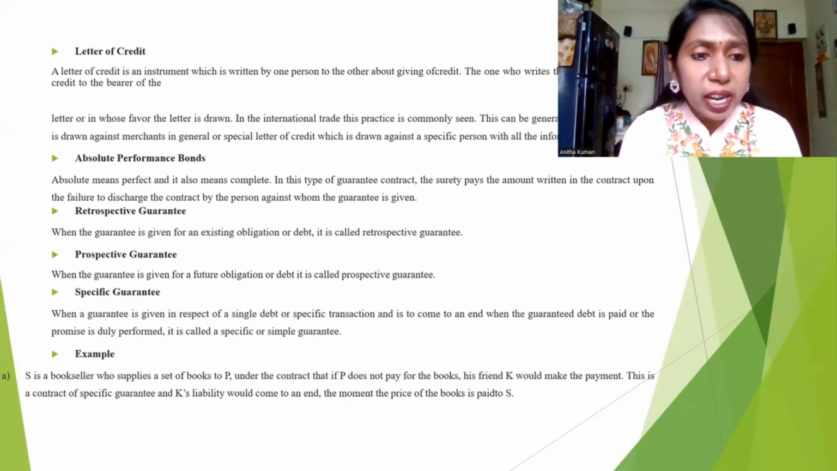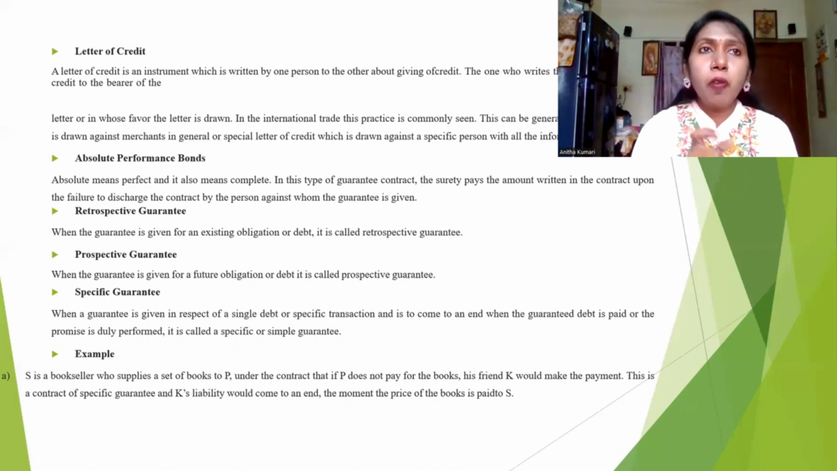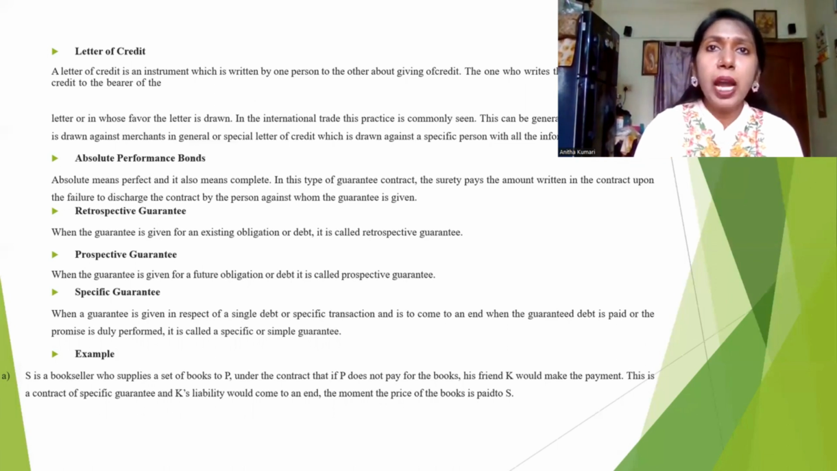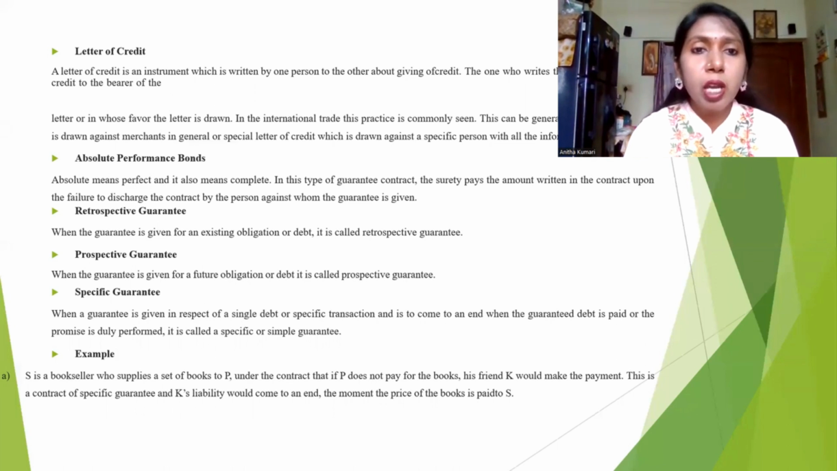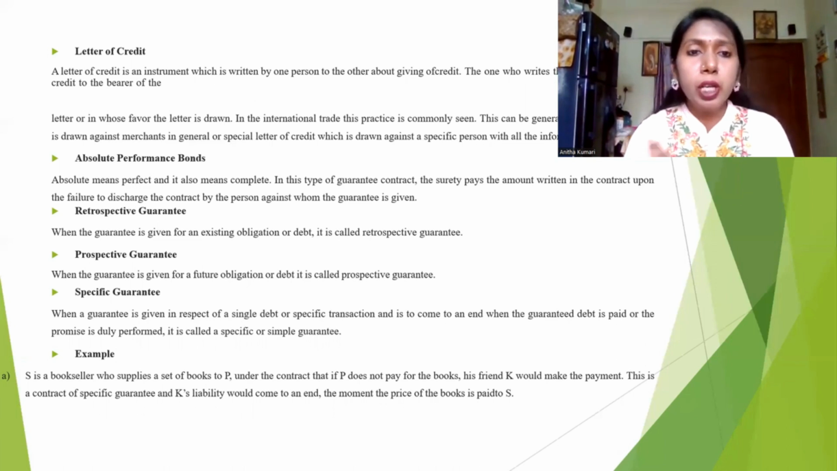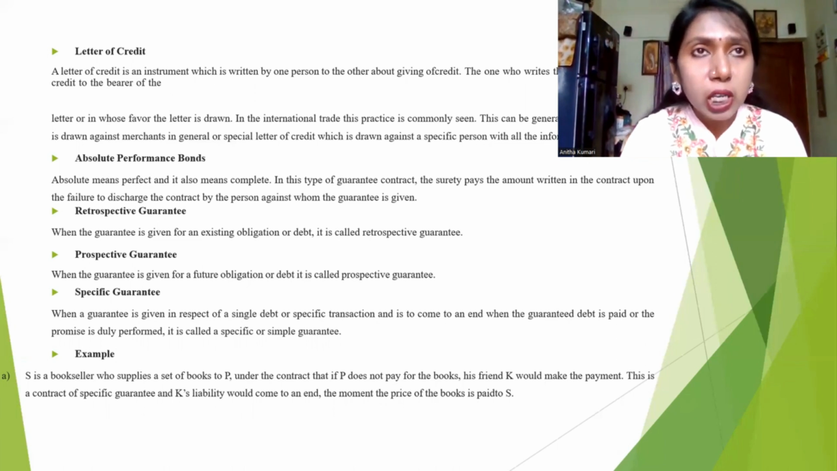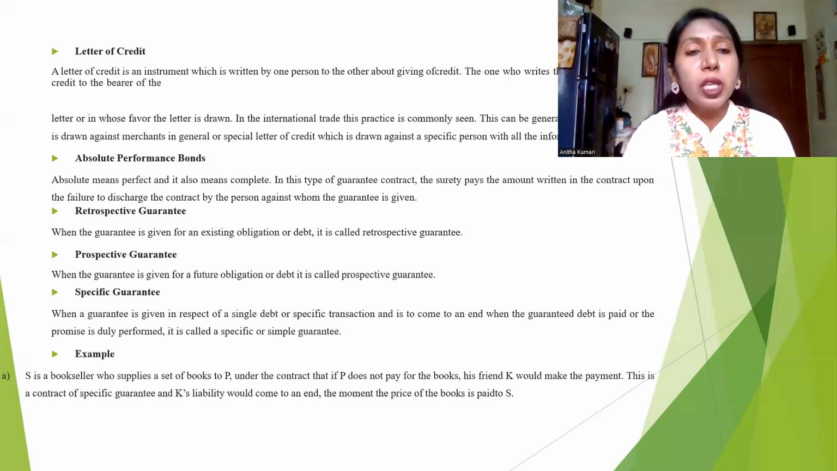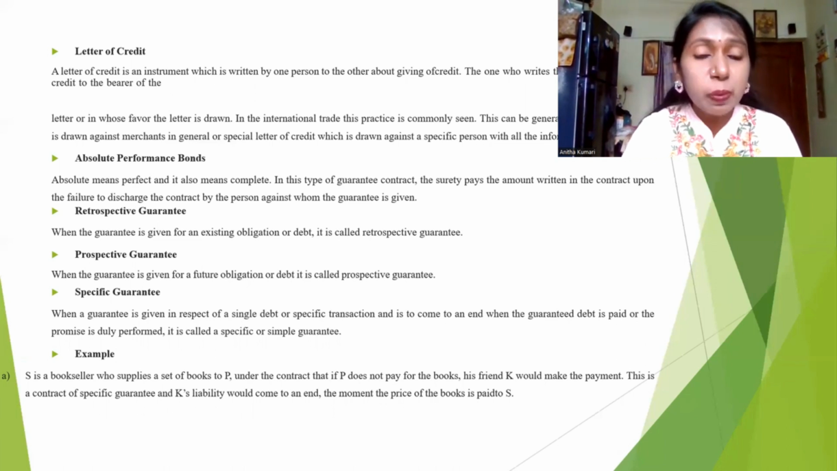Okay, next, specific guarantee: when a guarantee is given in respect of a single debt or specific transaction. So in this, for one particular transaction, for example, I need to transfer my goods from here to Bombay. I am handing over goods to Mr. Murugan, and these are valuable goods. I can't just hand over the goods to Mr. Murugan, even though he might be a businessman or might be doing some logistics business. So in this case, I am expecting Murugan to bring some surety for this contract. That is called a specific guarantee.